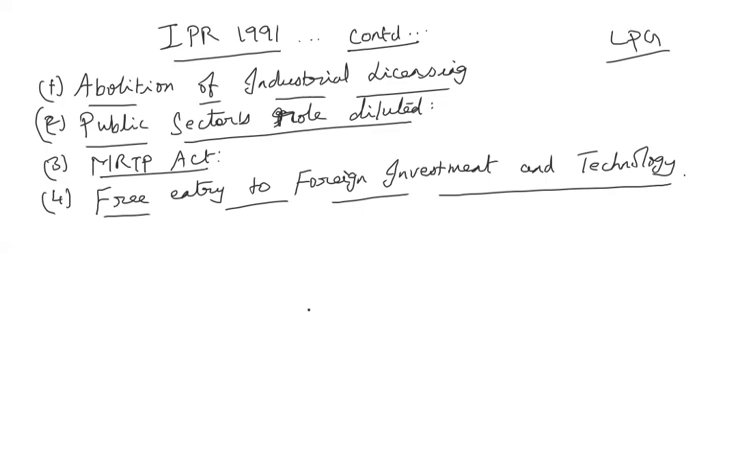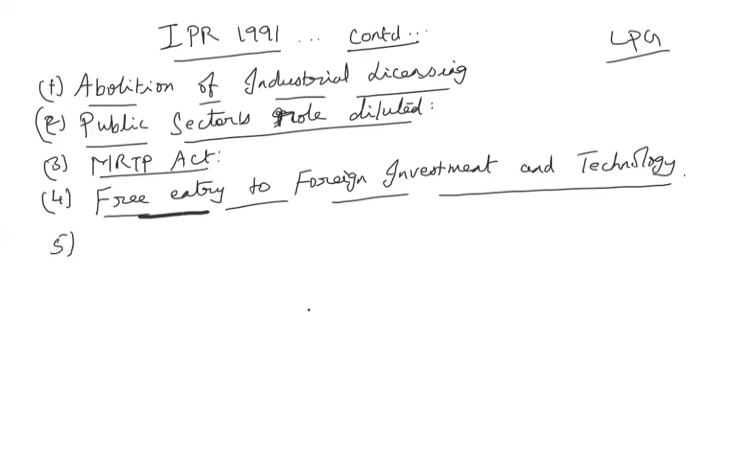Now this MRTP Act is replaced by the more liberal Competition Act, so the monopoly companies can expand. And free entry to foreign investment in technology. Now the government is allowing foreign direct investment in some of the companies even to the extent of 100%. There will be automatic approval of foreign direct investment in major, high priority industries which require foreign assistance. Up to that, we finished in the previous class.